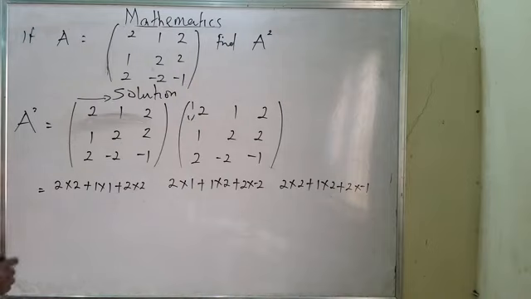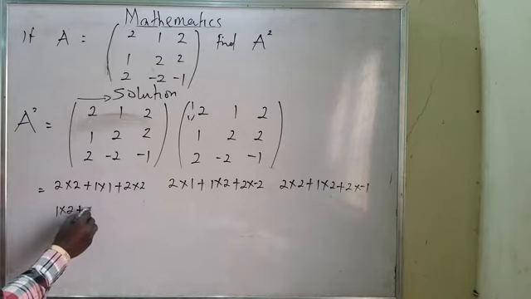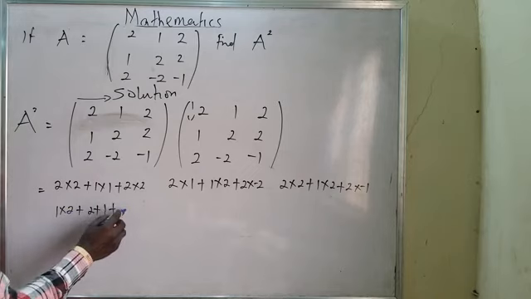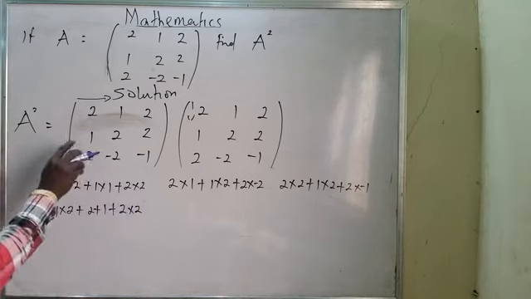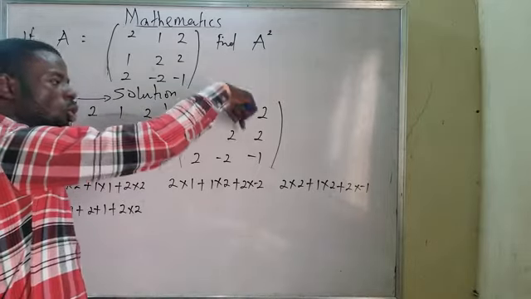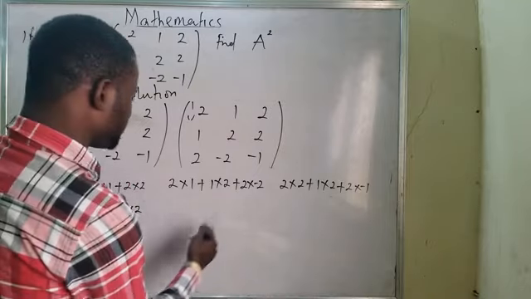Now, I will move on to the next one: 1 multiplied by 2 plus 2 multiplied by 1 plus 2 multiplied by 2. It means the second row with each column of the second one.